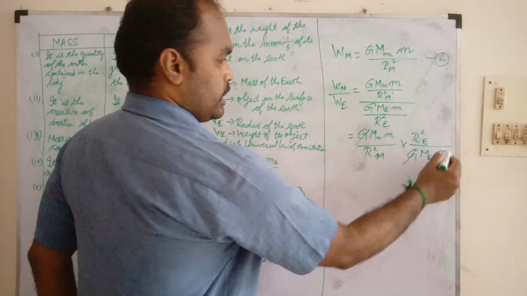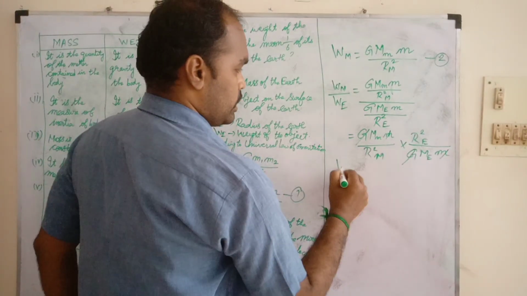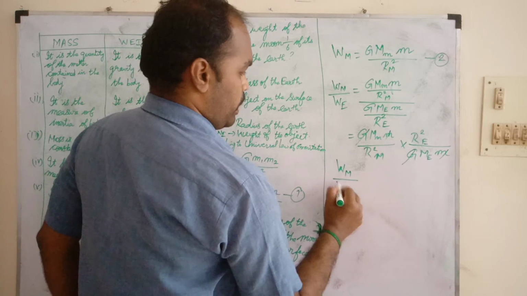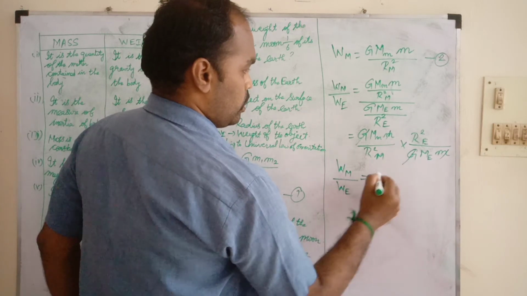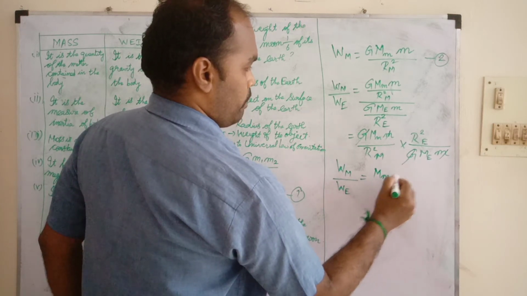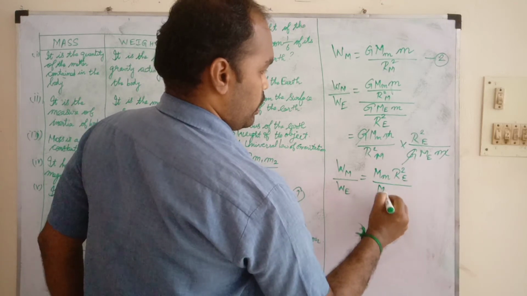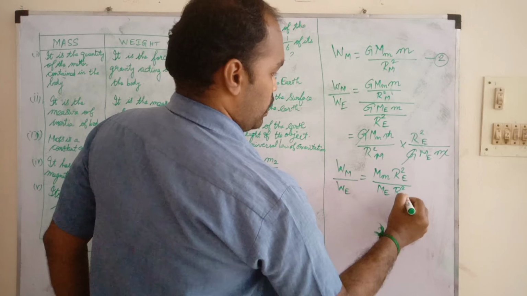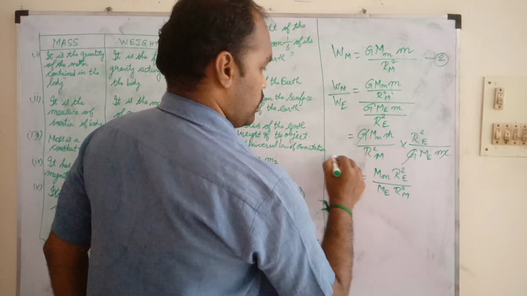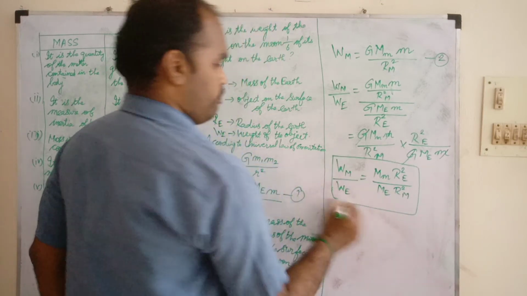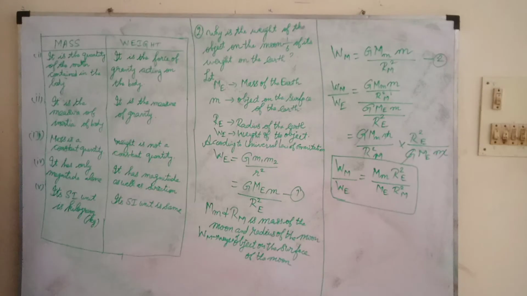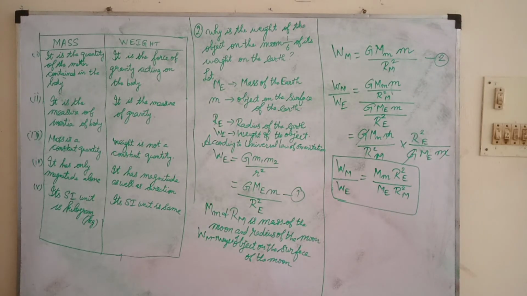G cancelled, m cancelled. So WM by WE equal to MM R square E by ME R square M. Now we need to calculate the values.